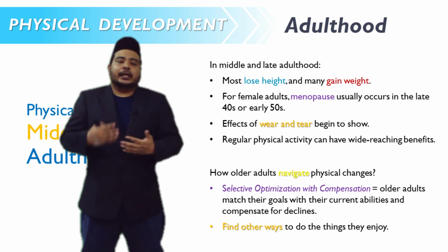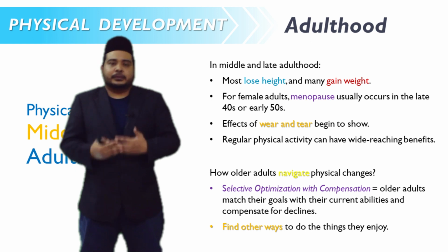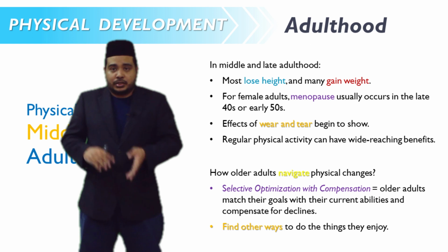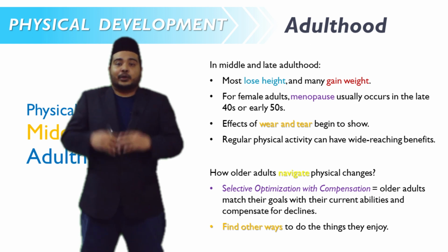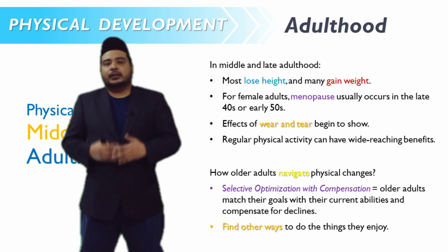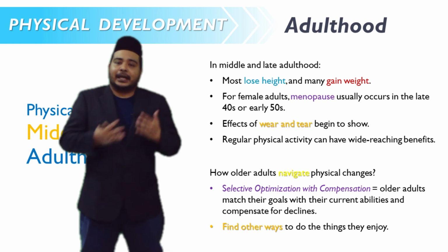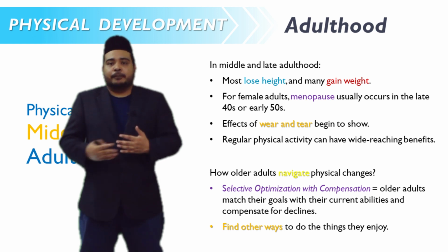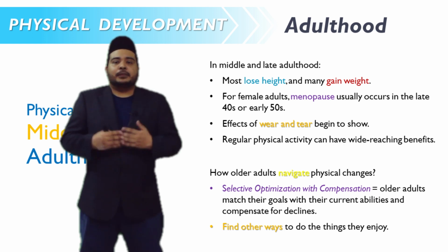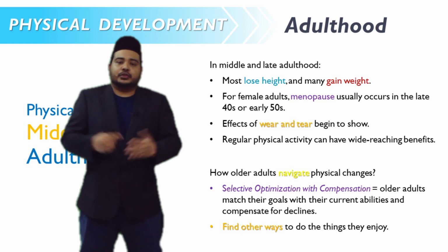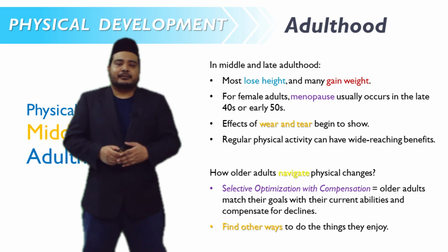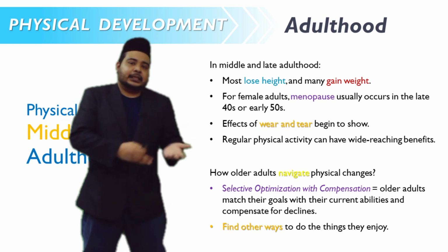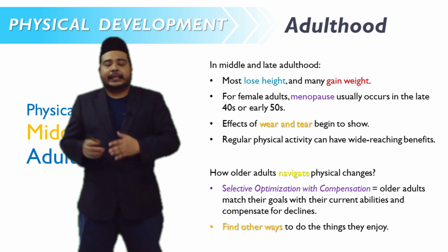At this age, they can no longer perform the same thing the same way as they used to. So they either change to a sport that can accommodate older people, or they change from playing with younger competitors to playing with people of the same age. Or people can even change from being a player to become a coach or manager. Those are physical changes in early, middle, as well as late adulthood.